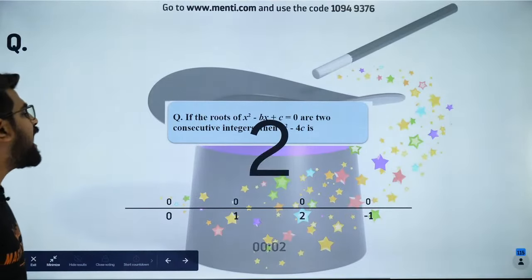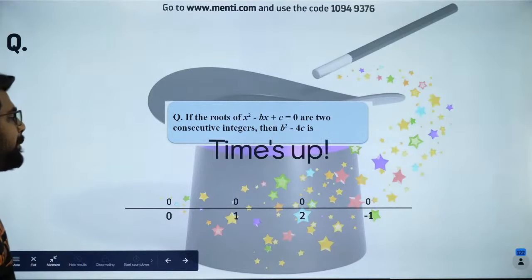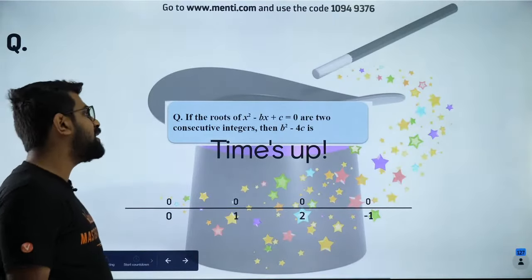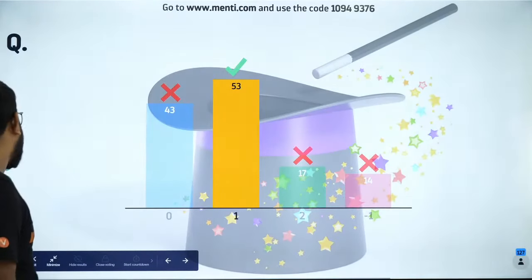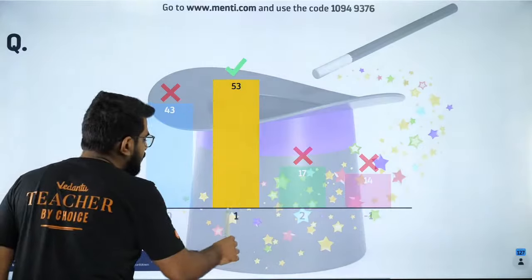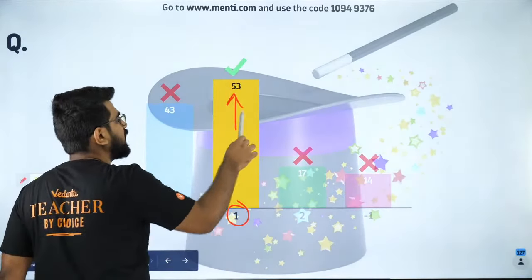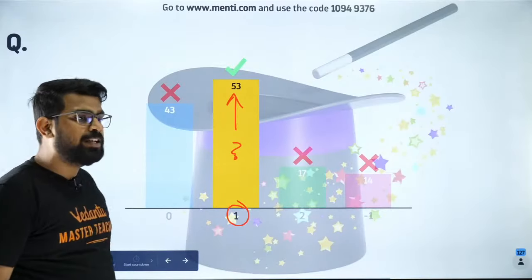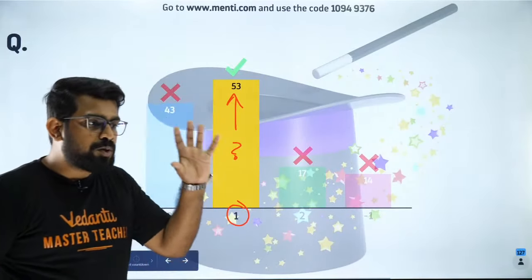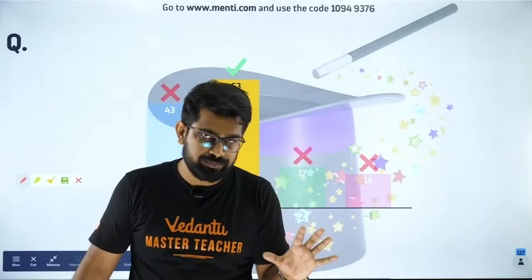So people, last few seconds, please hurry up. Only 120 people have answered. What are the others doing? Guys, the answer is option B. I'm so happy. Many people have got it correct. Majority has got it correct. But what about the others? Why is option B the right answer? So let me explain it. Please listen carefully.